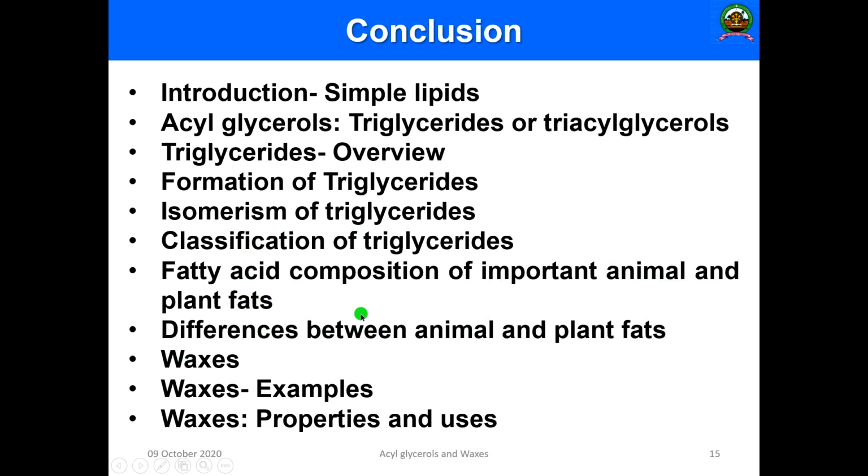Then what waxes are, major examples of waxes, their salient features, and their uses.